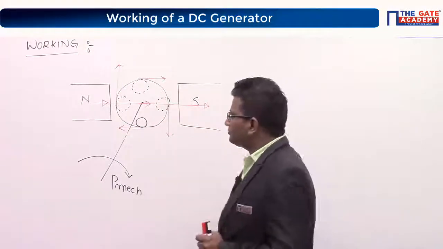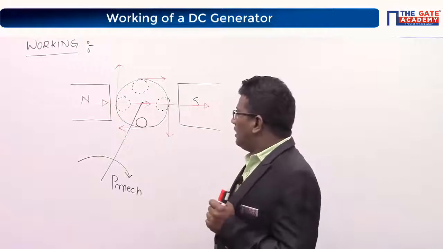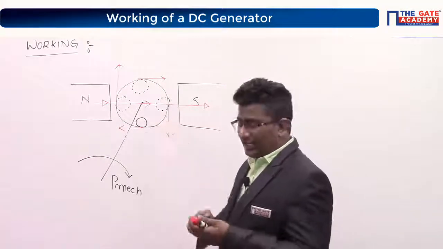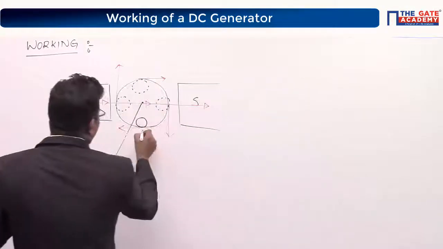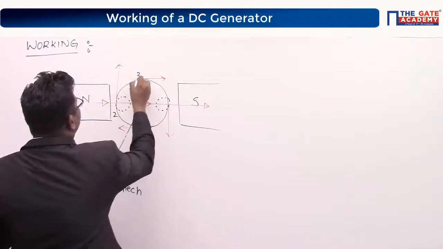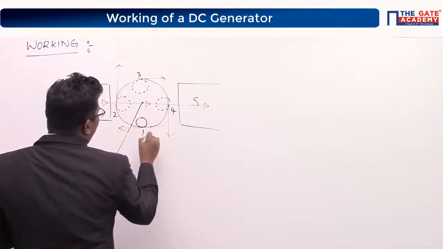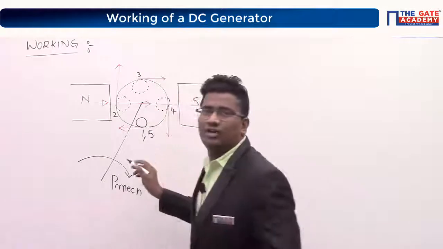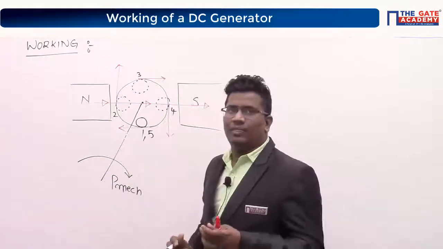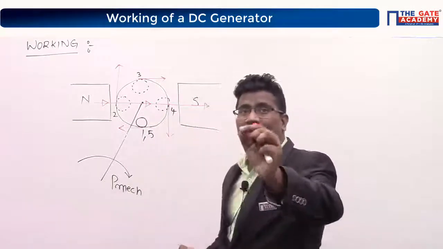Now you tell me. What is the direction of the conductor? Let us say, I will call this the position 1, position 2, position 3, position 4, and again come back to its original position, that is I will call it the position 5. Come on, please concentrate. Answer very quick.